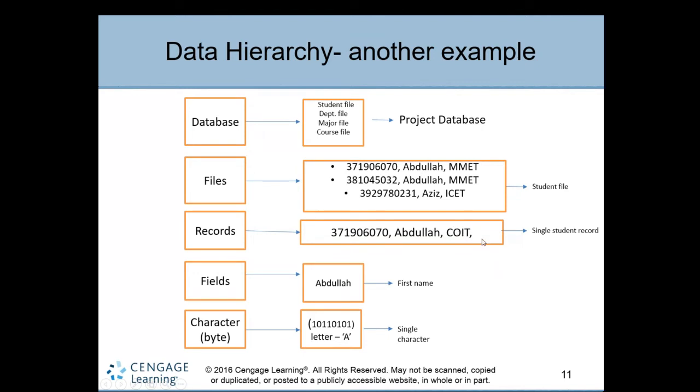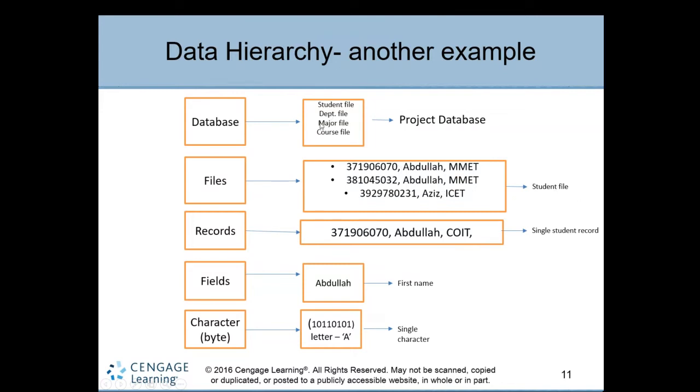The student file is a group of records. Like we have many students in the COIT major. You have another student named Abdullah, MMET, with a different ID. Look, the ID number is different. Same name in MMET, and again another student. Three records of students in one file, the student file.